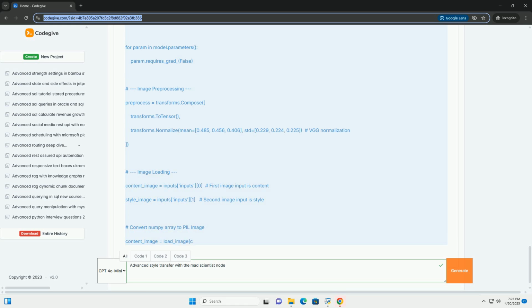Here's a basic example to get you started. This example demonstrates classic style transfer using VGG19, content loss, style loss, gram matrix, and TV regularization. Explanation of the code: